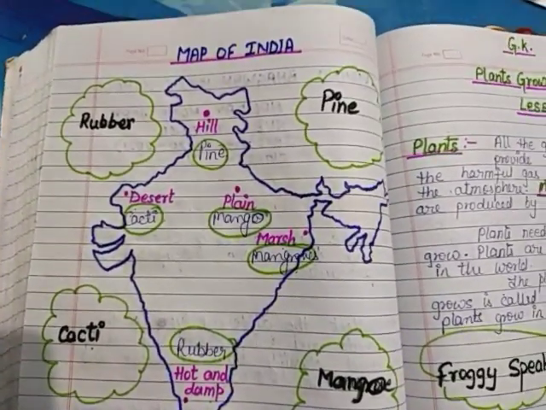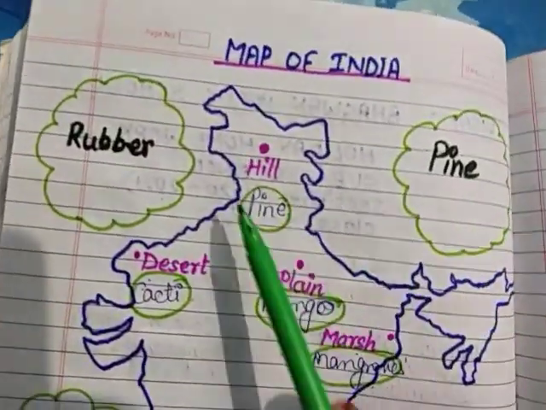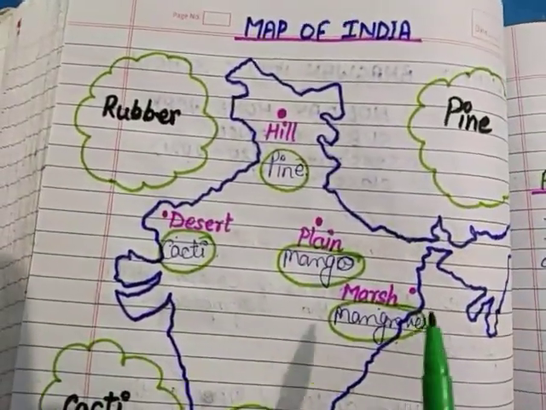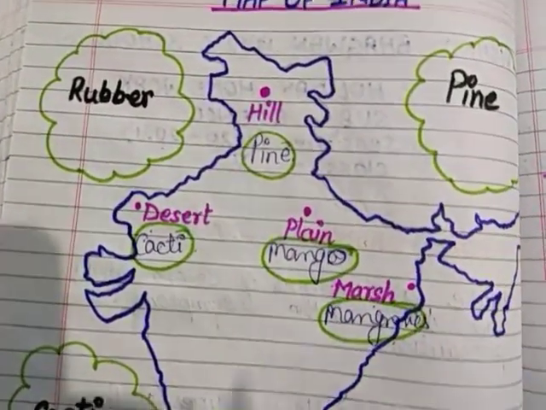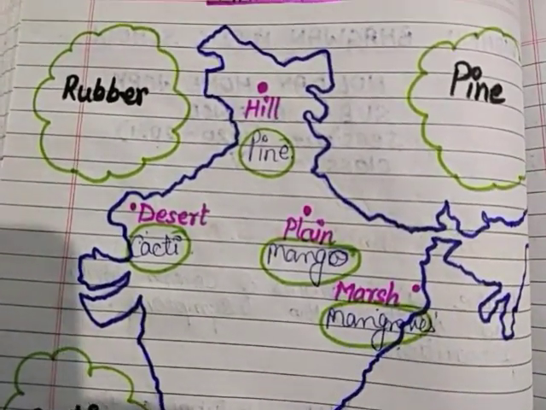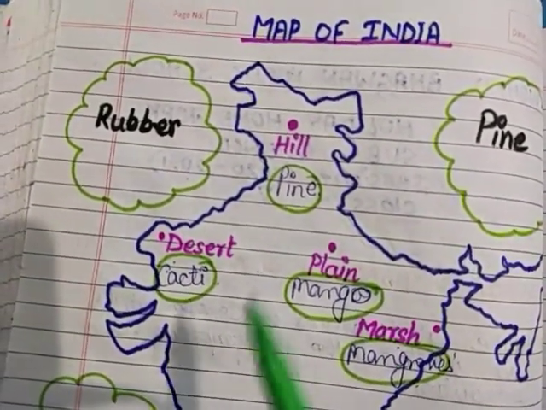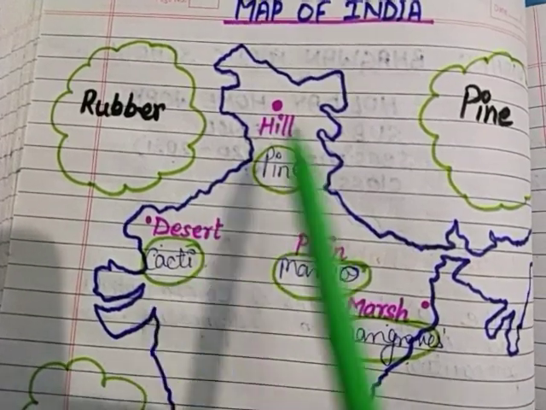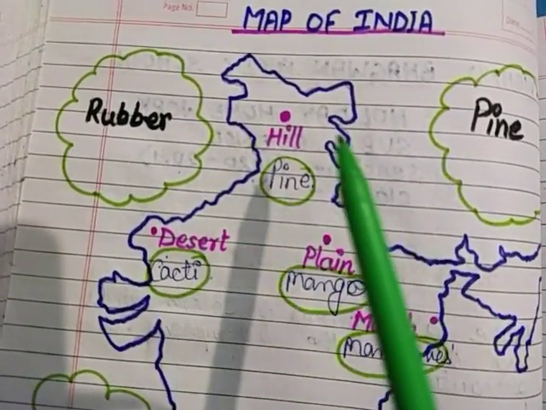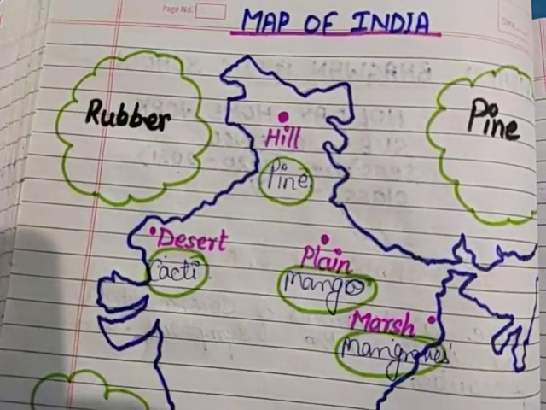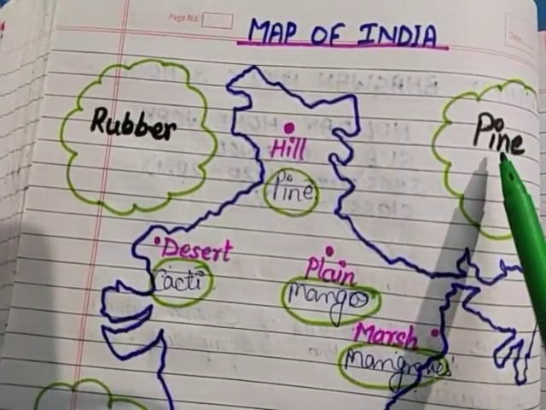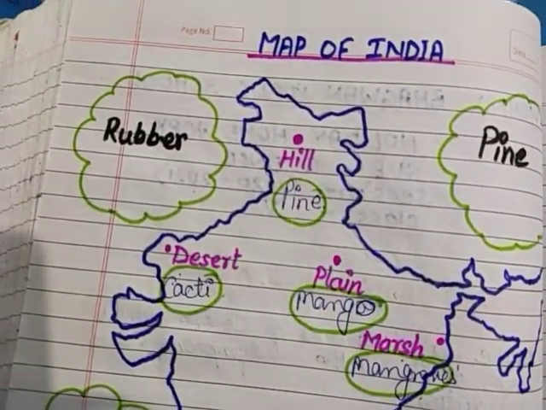So you know these plants have some specialities according to their habitat, means they have certain special features developed according to the area where they are found. Like a hill station has very cold temperature, that is why pine trees easily survive in that hilly area.